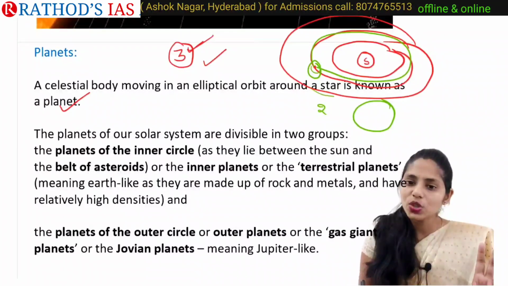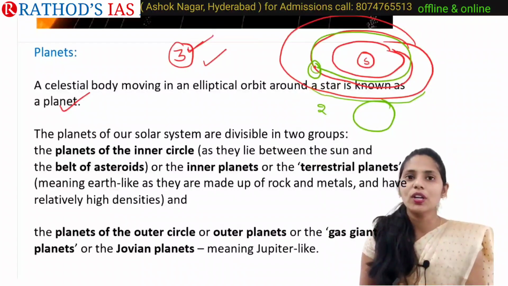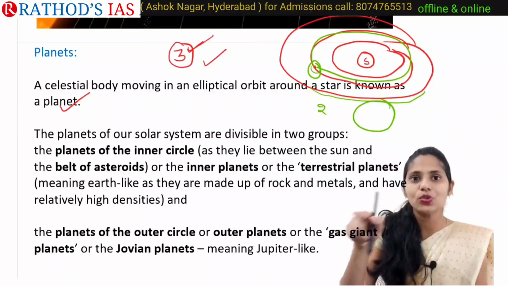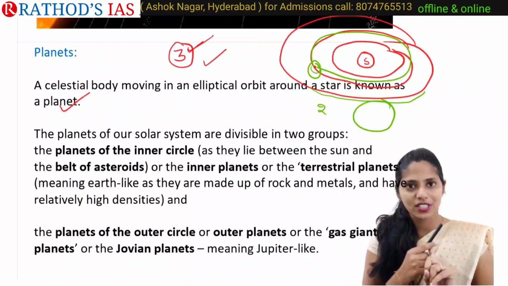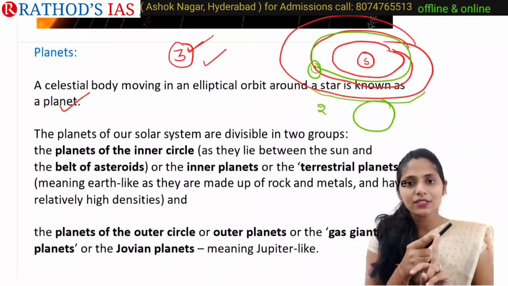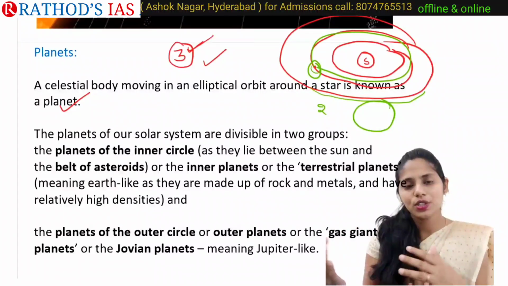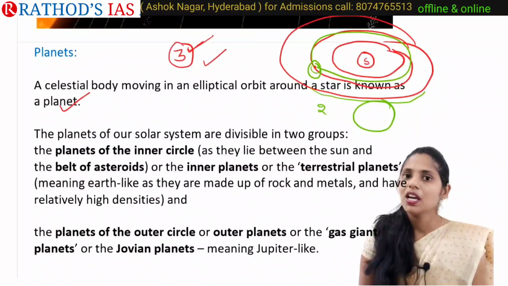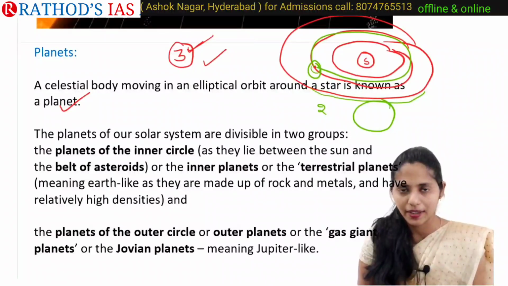And third, it should have its own clear orbit. Any celestial body satisfying all these three conditions can be called a planet.